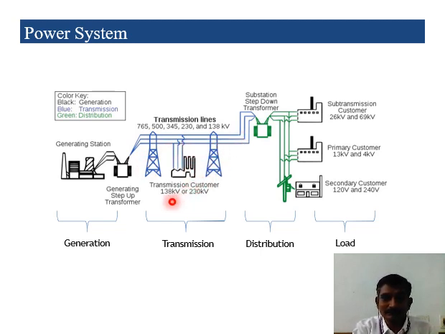So transmission for the consumer, see here, 138 kV or 230 kV. Generally we are using the 230 kV transmission system. Okay, then it reaches the substation. I told the substation. From the substation, we are distributing using the transformer. They are stepping down, then they can distribute depending upon the consumer's demand.